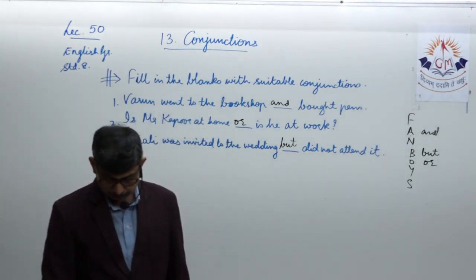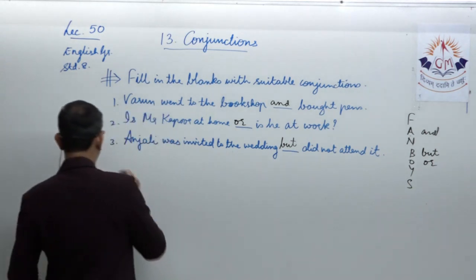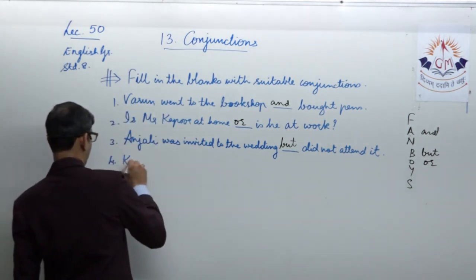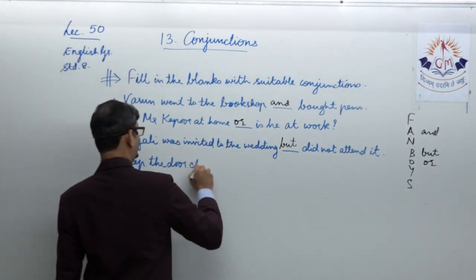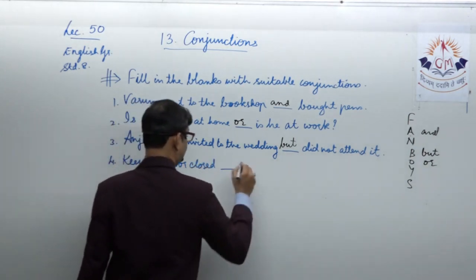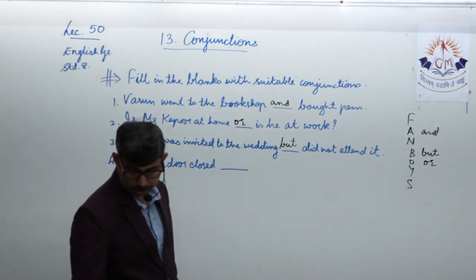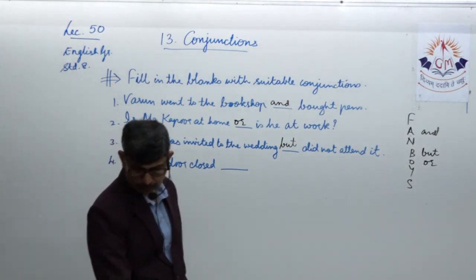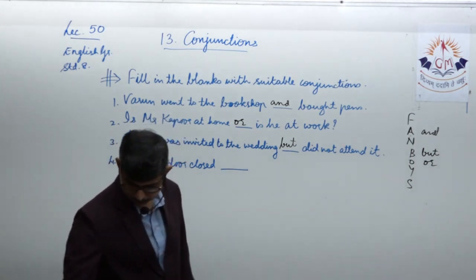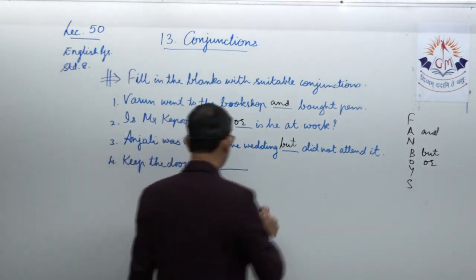The next sentence, fourth one: keep the door closed dash, the dog will run out.